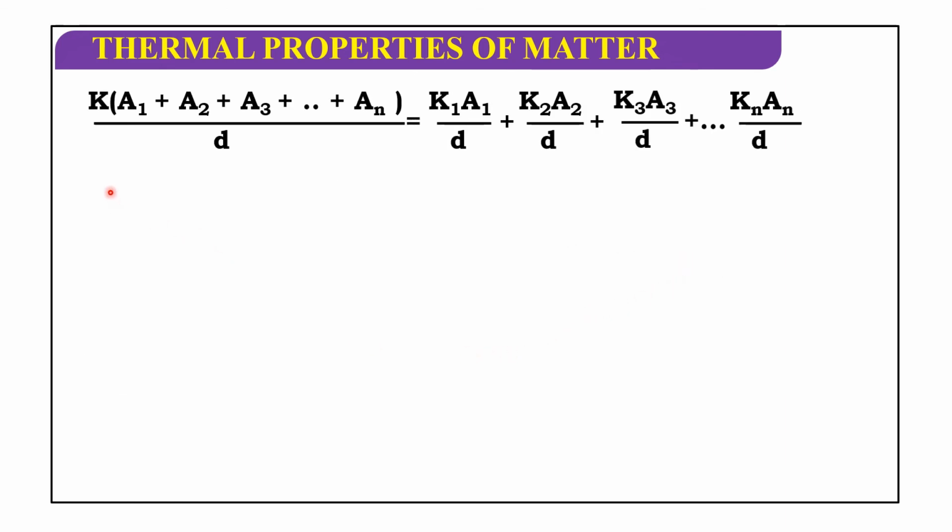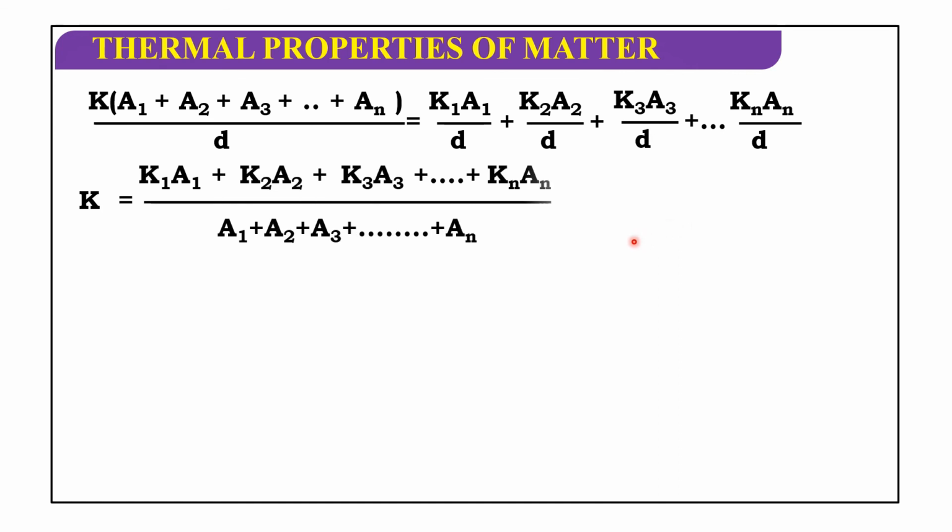So this can be written as K times A1 plus A2 plus A3 and so on An by d, that is equal to K1 A1 by d plus K2 A2 by d plus K3 A3 by d and so on, Kn An by d. So finally K is equal to K1 A1 plus K2 A2 plus K3 A3 and so on, Kn An by A1 plus A2 plus A3 and so on An.